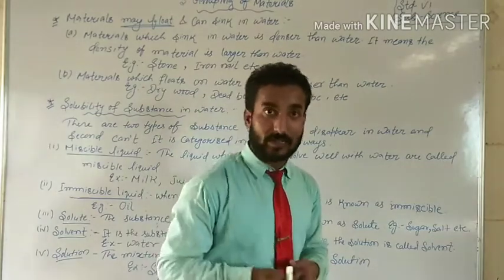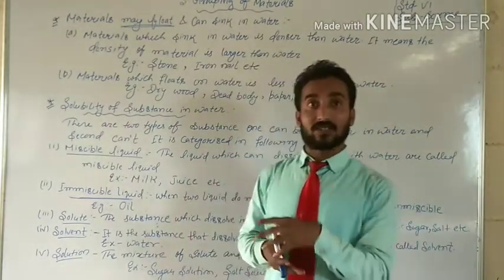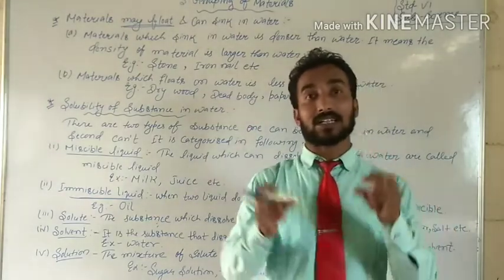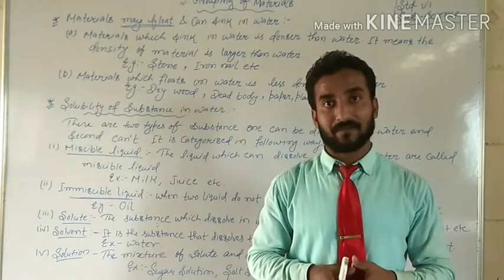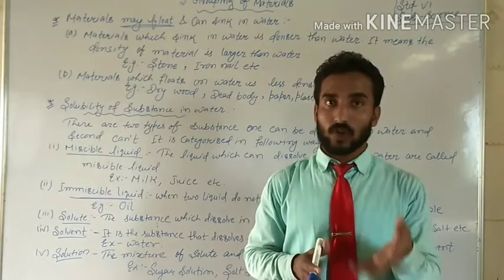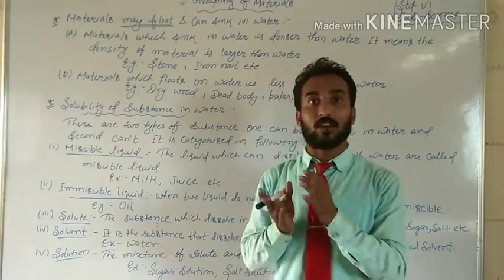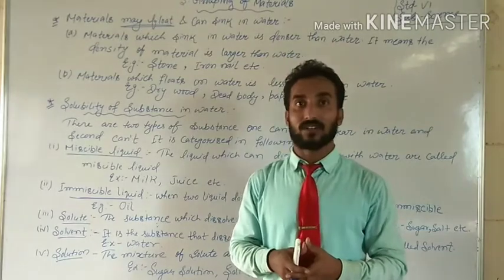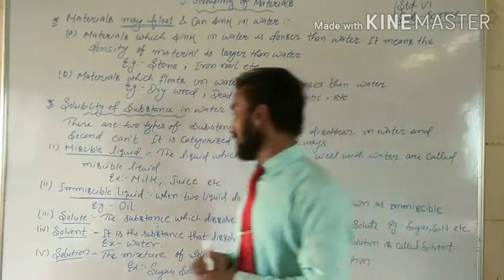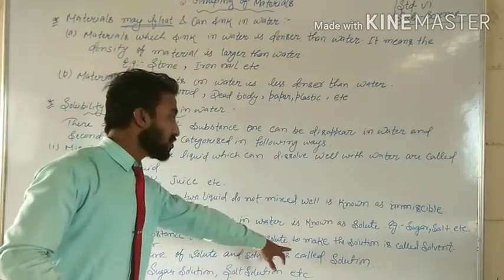What is solvent? The liquid substance in which solute particles dissolve to make a solution is called solvent. It is the substance that dissolves the solute to make the solution.